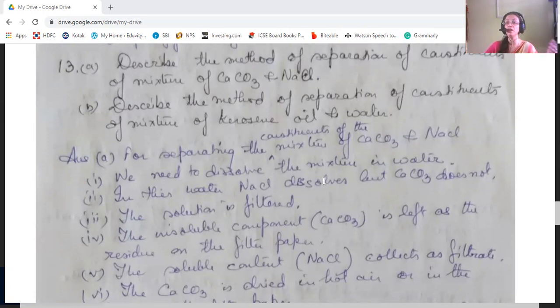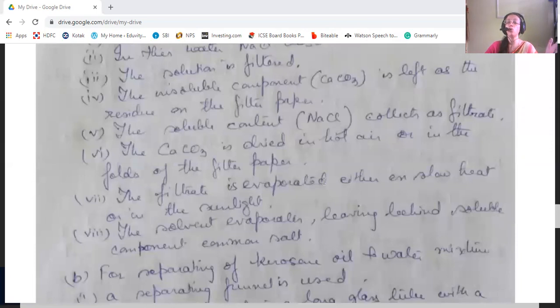Calcium carbonate can be separated as the residue, and sodium chloride solution will be the filtrate. Now the calcium carbonate residue, the water which is left in it, can be dried up. Okay, and then the soluble sodium chloride, which has been obtained as a filtrate, can be evaporated. Water will get evaporated, leaving behind the sodium chloride, common salt.